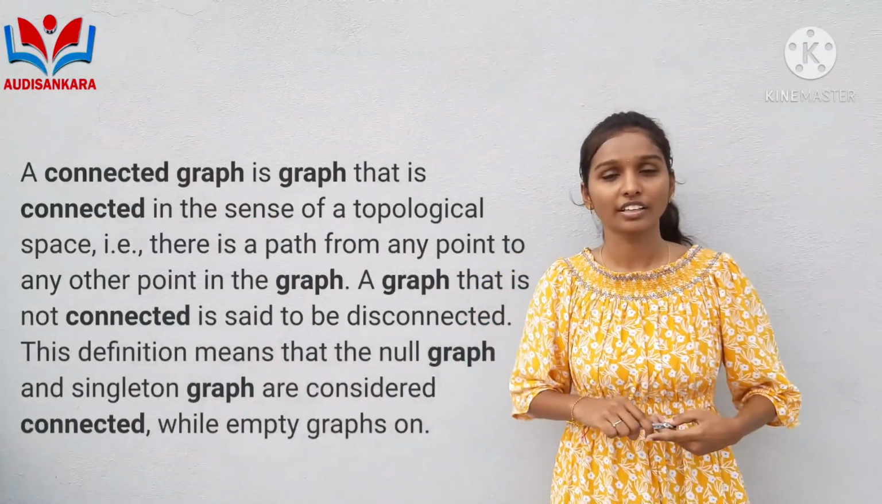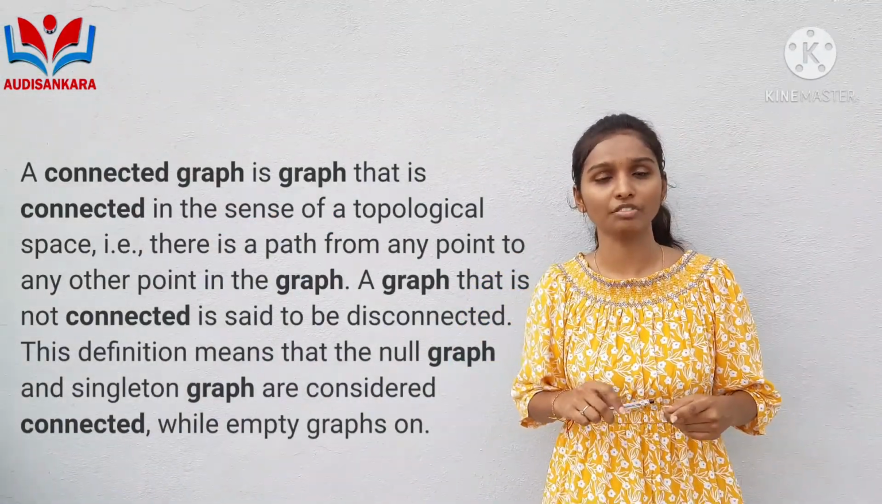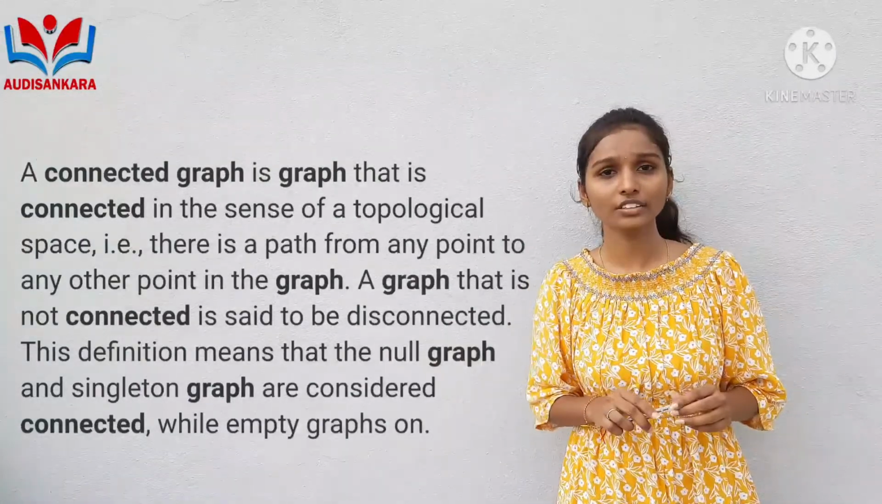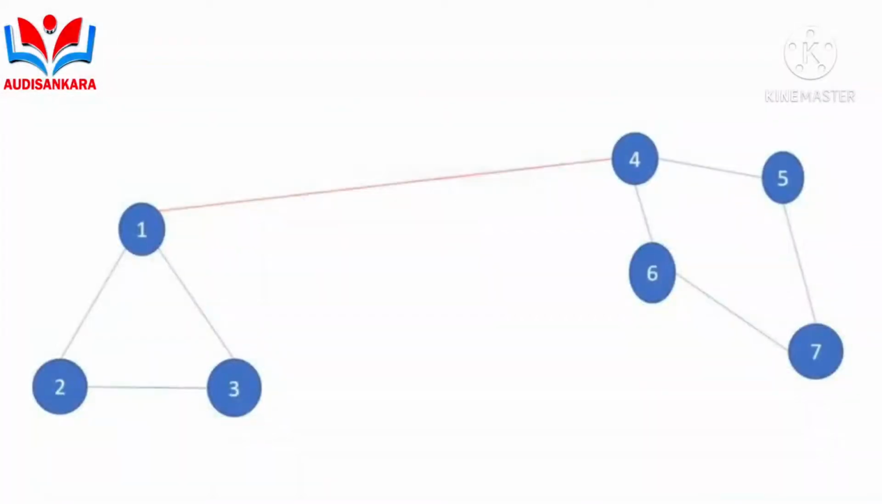Connected graph. There is a path between every pair of the vertices. In the graph, we can see the connection between the two vertices, which is called a connected graph. In this picture, we can see that there is a connection between the vertices. So it is called a connected graph.